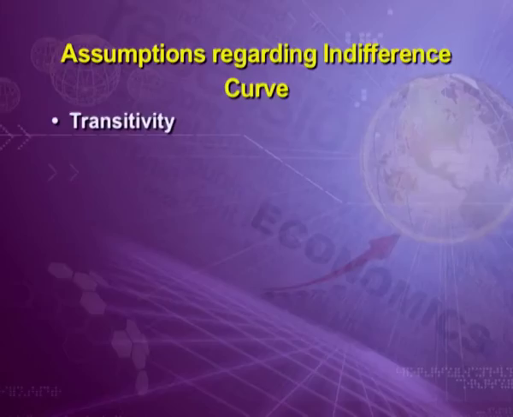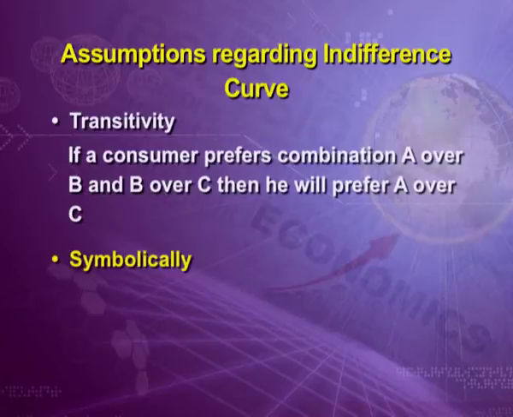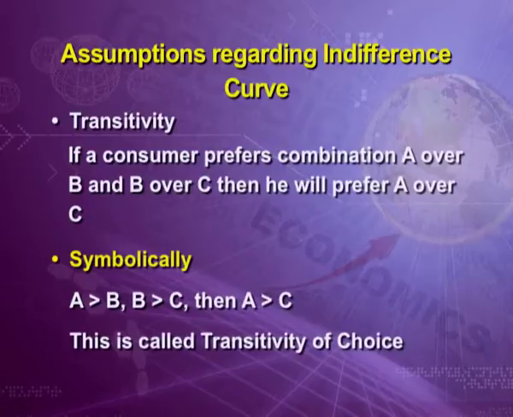Third assumption is transitivity, means if a consumer prefers combination A over B and B over C, then he will prefer A over C. Symbolically, if A is greater than B and B is greater than C, then A will definitely be greater than C. This is called transitivity of choice.